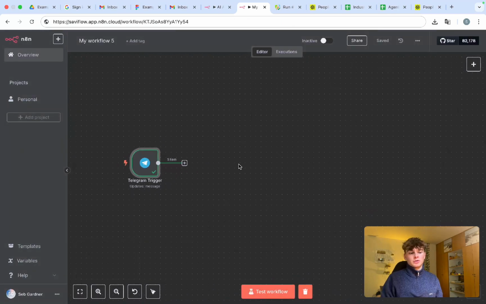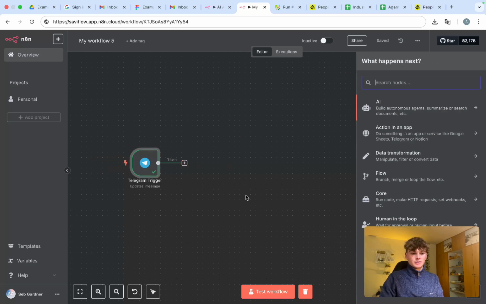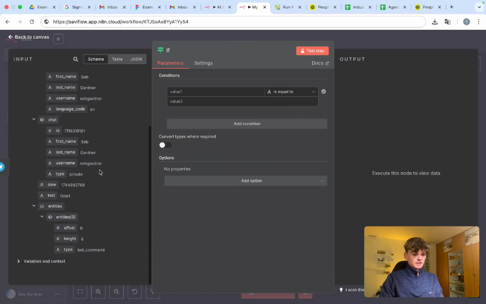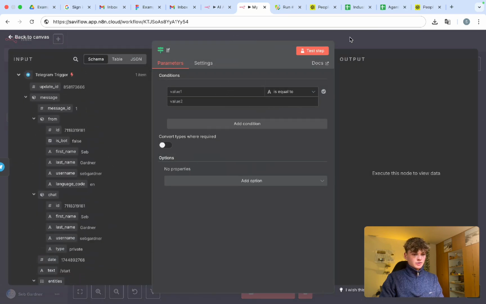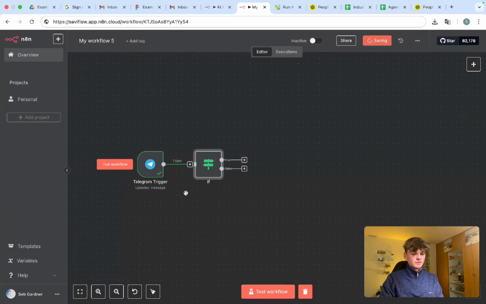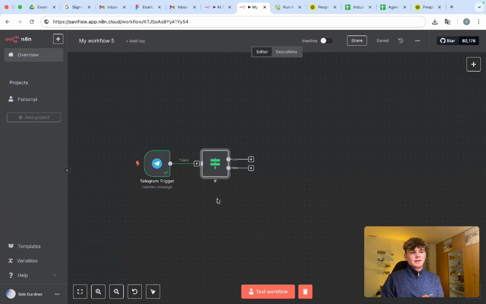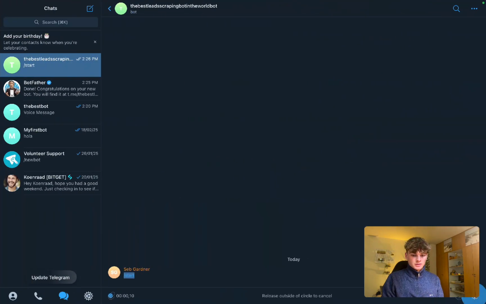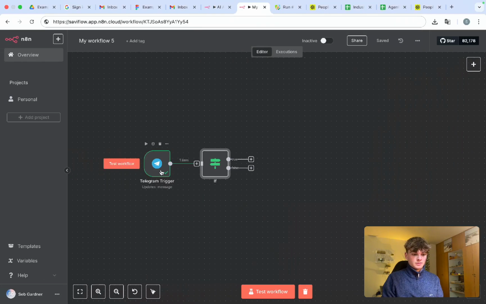Now what we want to do is make sure that this agent can handle both audio and text messages. So what we want to do is go in, if, and do we have audio in here? We don't. So what I'm going to do is I'm going to create an audio message very quickly so that I can get a dynamic variable with the audio message. So I'm going to go, this is a test. Just do that. Let's hit run.